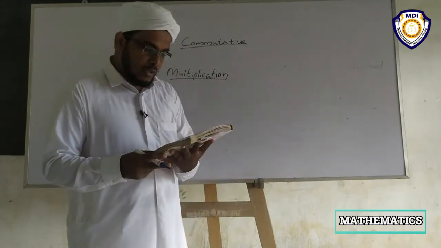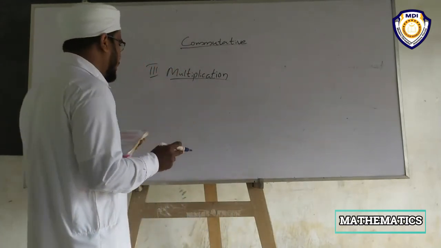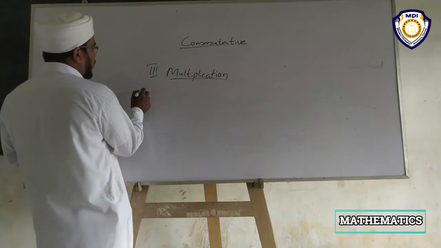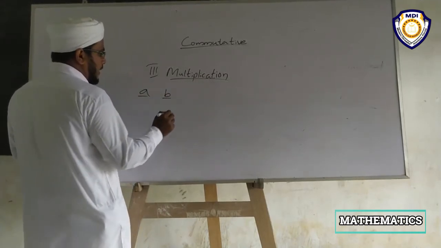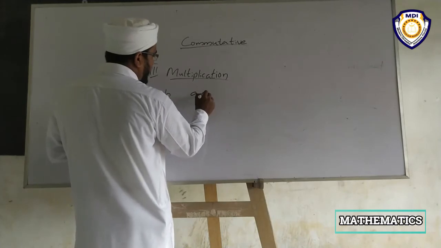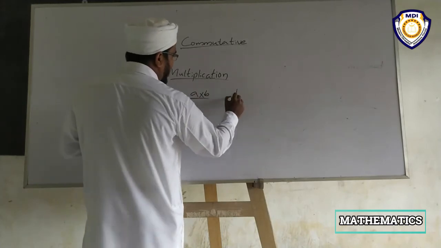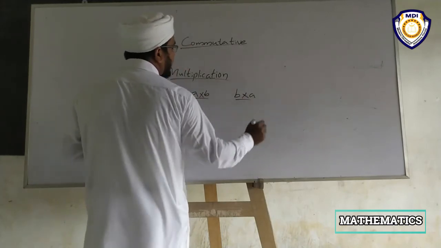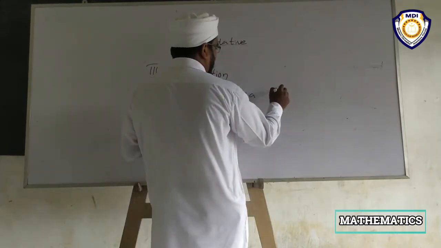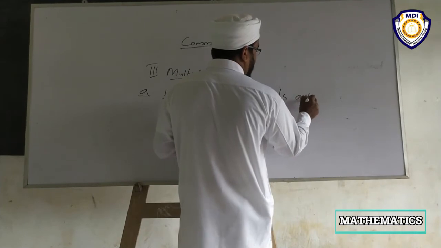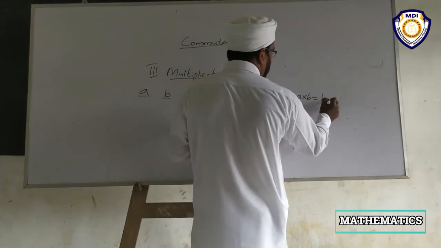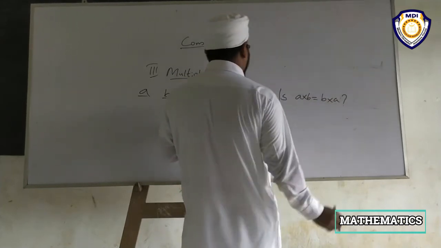Here a chart. There are two whole numbers a, b, then a into b and b into a. After that, is a into b equal to b into a? That is the question.